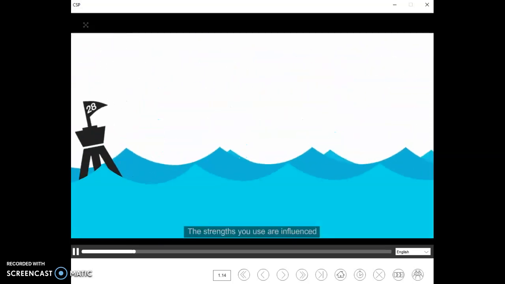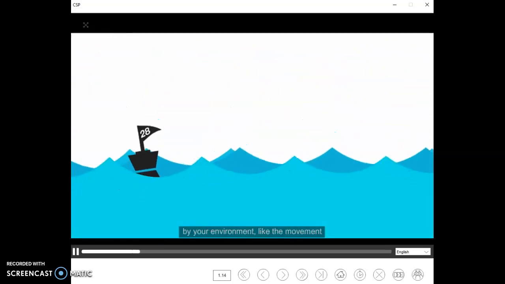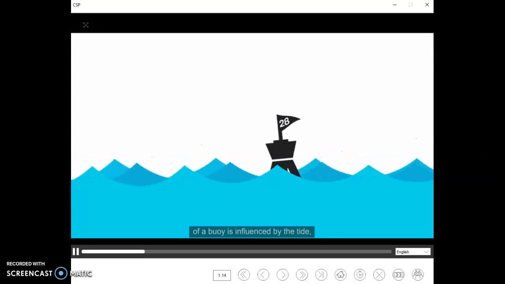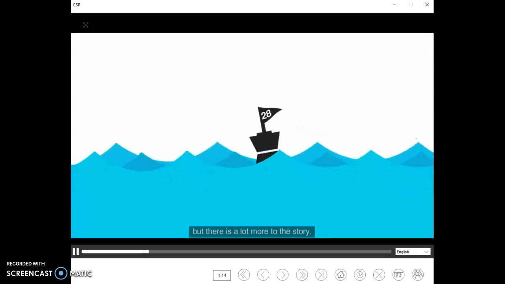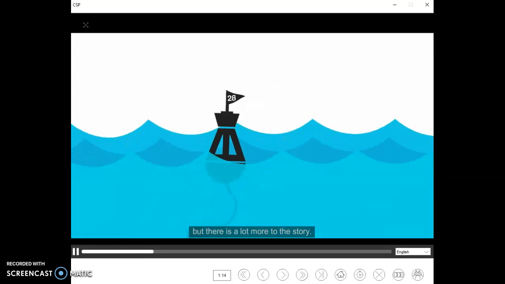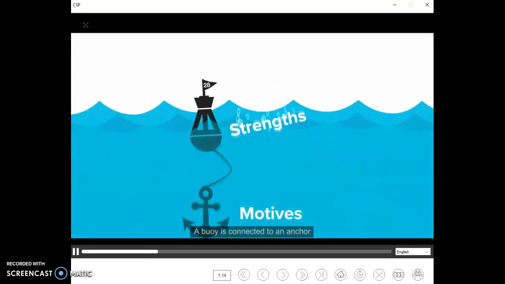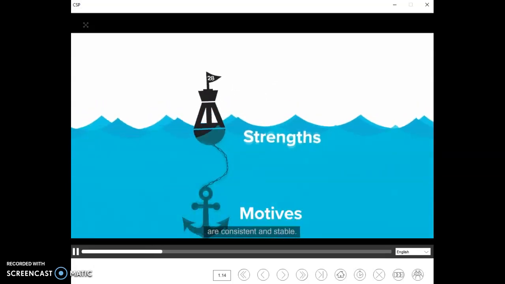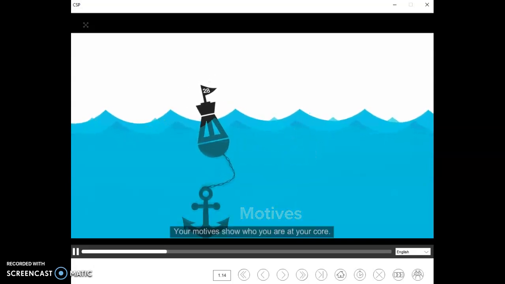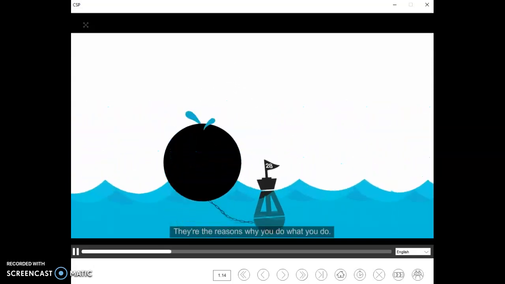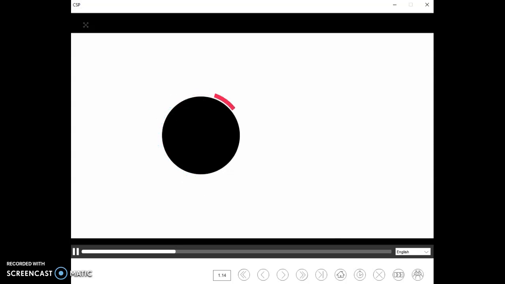The strengths you use are influenced by your environment, just like the movement of a buoy is influenced by the tide, currents, and waves. But there is a lot more to the story. A buoy is connected to an anchor, and like an anchor, your motives are consistent and stable. Your motives show who you are at your core. They are the reasons why you do what you do.